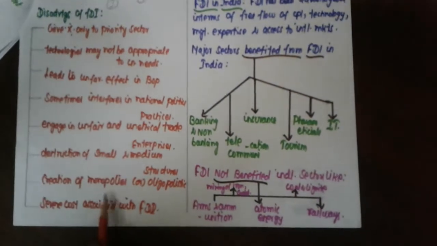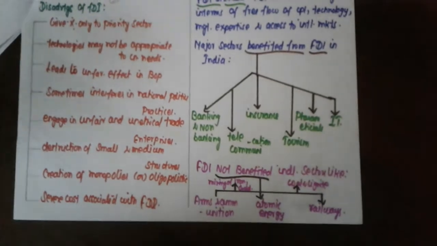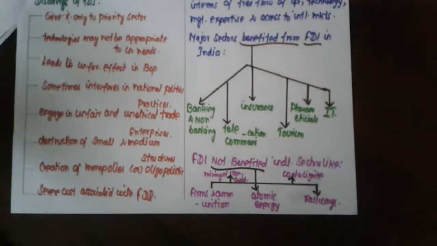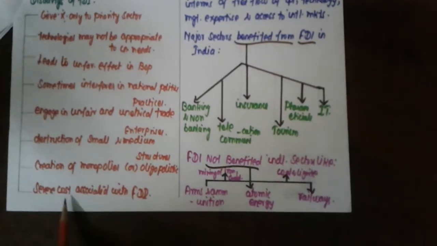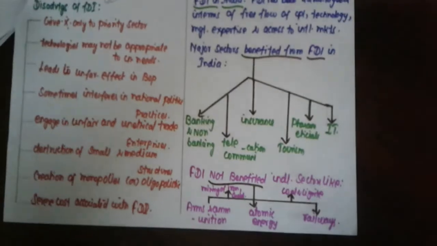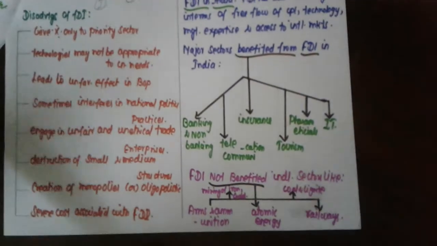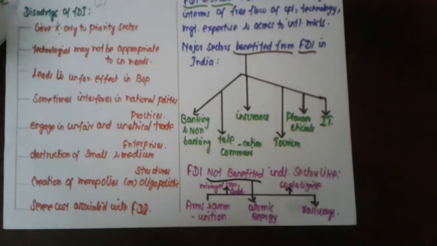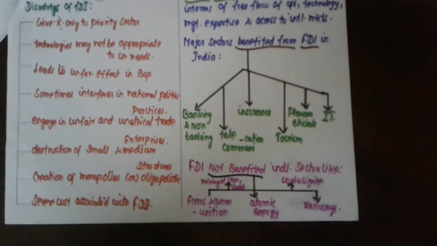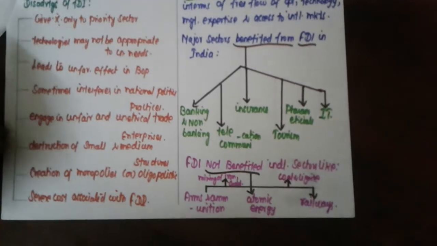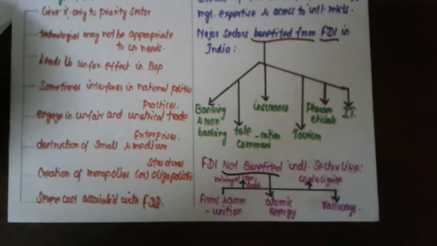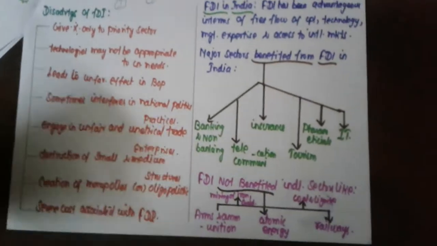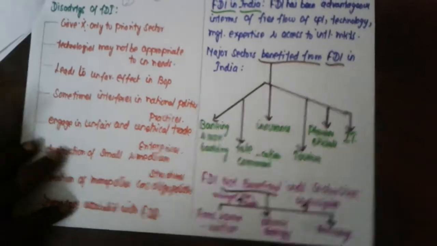And next one, creation of monopolies and oligopolistic structure. You all know very well, oligopoly means few sellers, and it also creates another important problem. And last one, severe cost associated with large scale enterprises and large scale producers. Large investors can earn huge amounts and enjoy more important benefits by means of foreign direct investment. So small and medium scale enterprises and producers can be affected a lot. So, what is the thing? These are all the main important disadvantages.